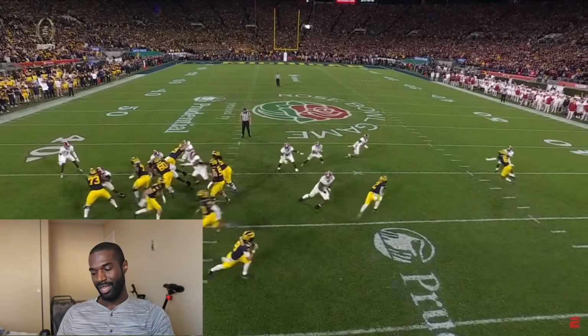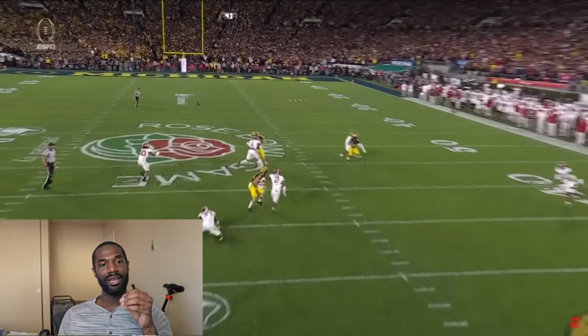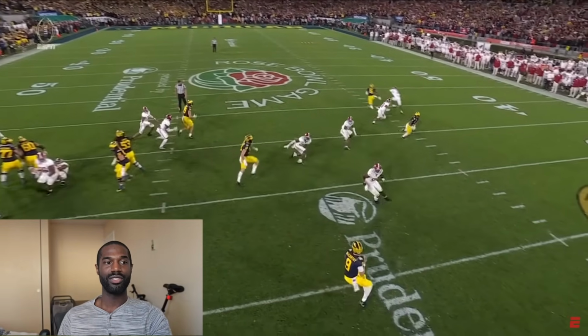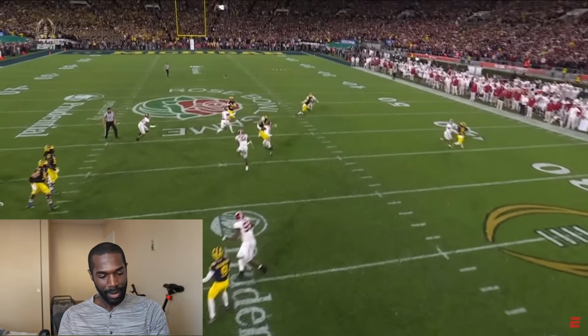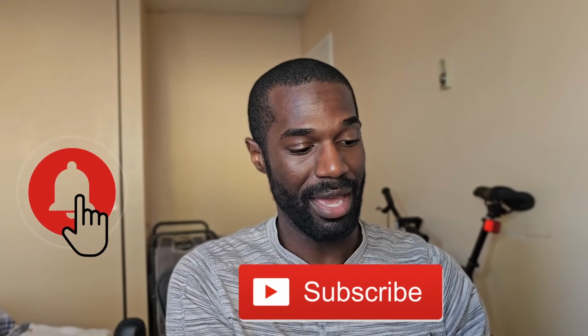What I really appreciate about this game-time drive, and I think Alabama fans should appreciate this too, and Michigan fans, you should appreciate good football too, is that Alabama made some really good calls, made a lot of the right calls in these situations, and they played good defense, and Michigan just somehow continued to do their thing, right? And they made some plays to kind of advance, and you'll see that on this 4th and 2 play, the next one.